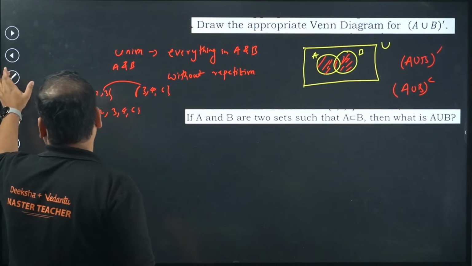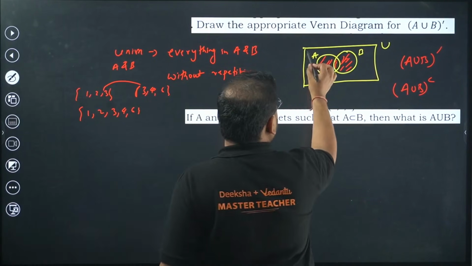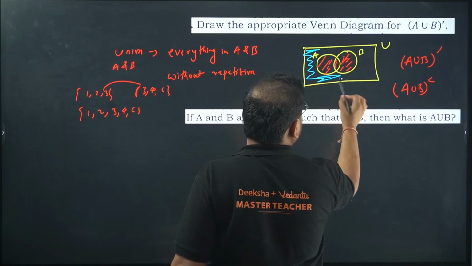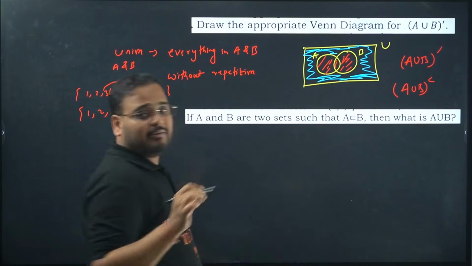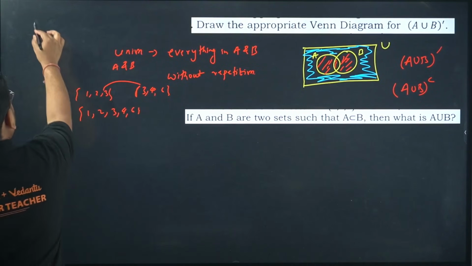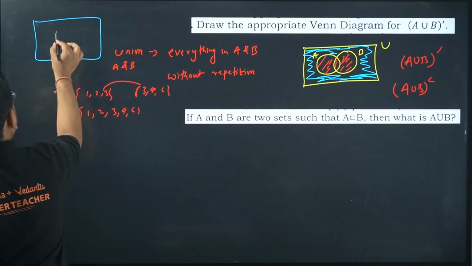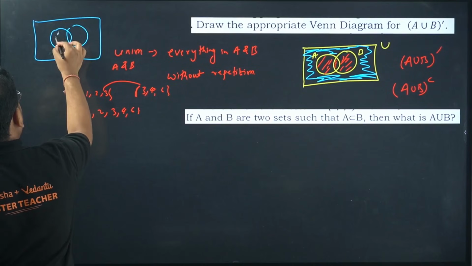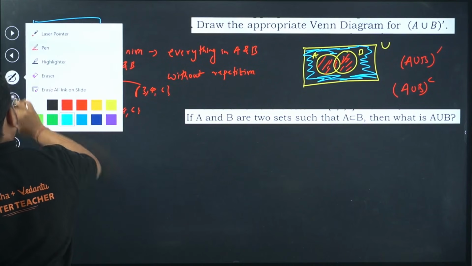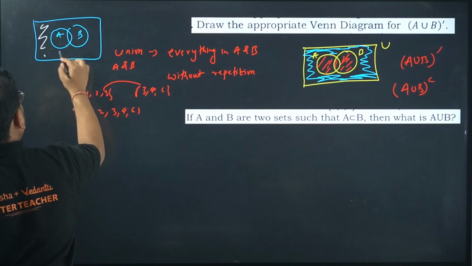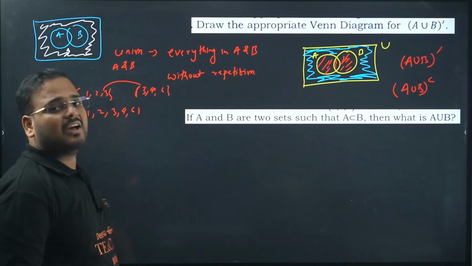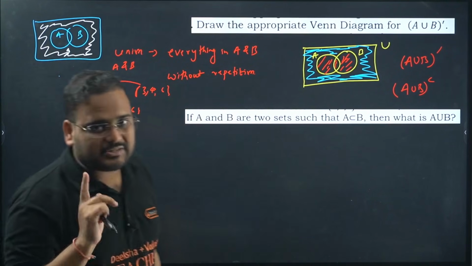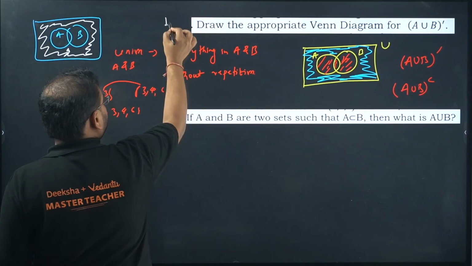So what is that going to be? Check here, this particular case. This is your answer for everything but the union of A and B. So if I have to write this same diagram again, this is your A and B, and my union will be very simple, this. The outside part, everything, will be your required answer, A union B complement. First question is clear. This is your question number 1.